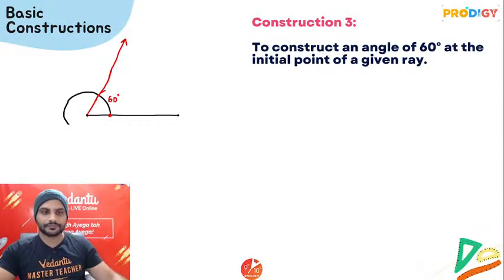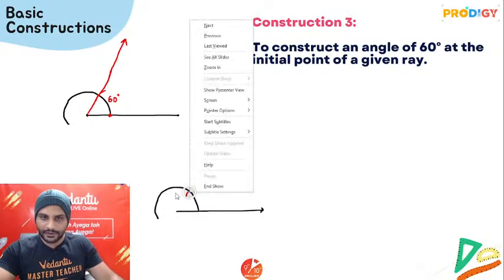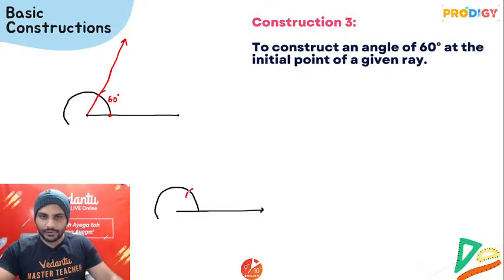ठीक है? Similarly, if you want to draw an angle of 120 degrees, same logic you'll apply. Let's say over here I will put one semicircular arc. Now if I put my first angle, it will be 60 degree. Now keep the tip of the compass at this point, and go for one more 60 degree over here, so this will be 60 plus 60, total 120 degree.